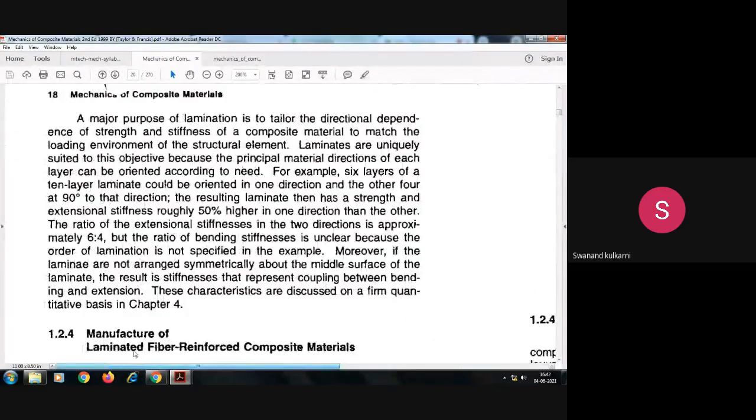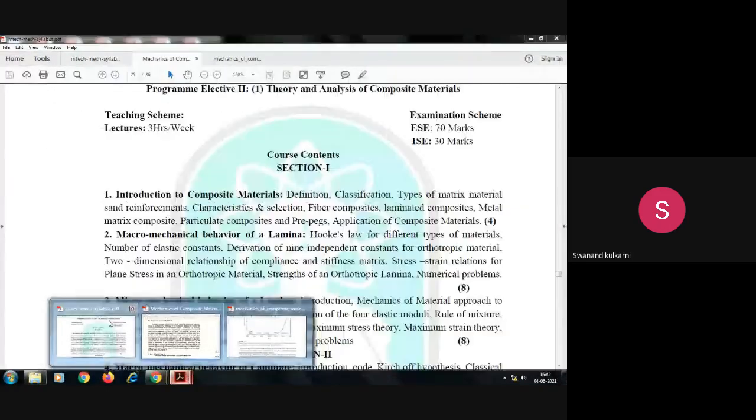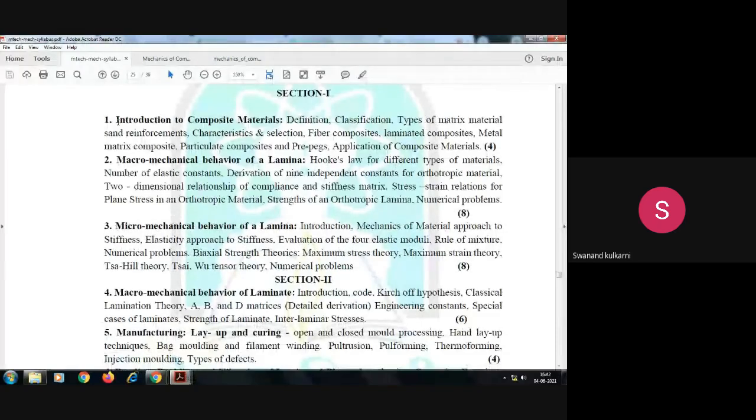So with this, our first chapter, the introduction to composite materials, we finished yesterday. We covered the definition of composite material, how two or more materials are composed together to have different properties, and that they are bonded together at the macro level but not at the micro level. That part we have studied. Then we have seen the classification of the composite material.